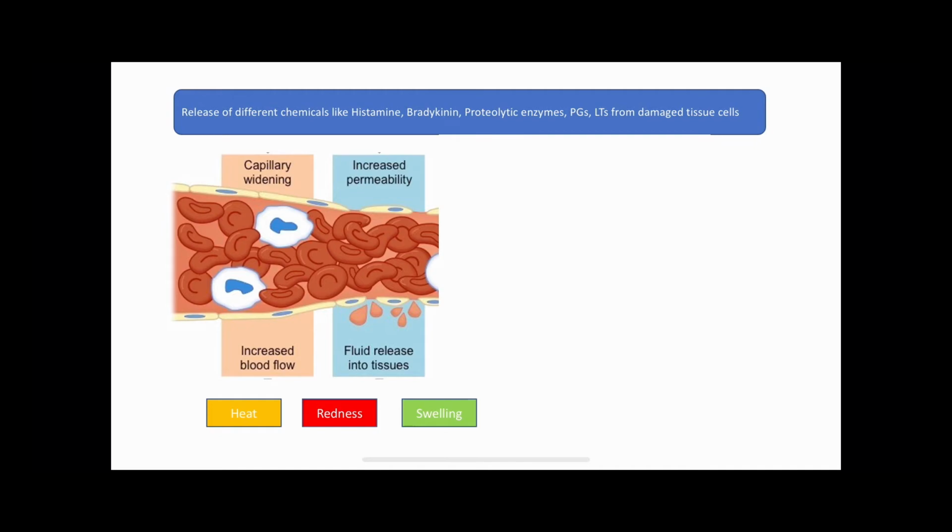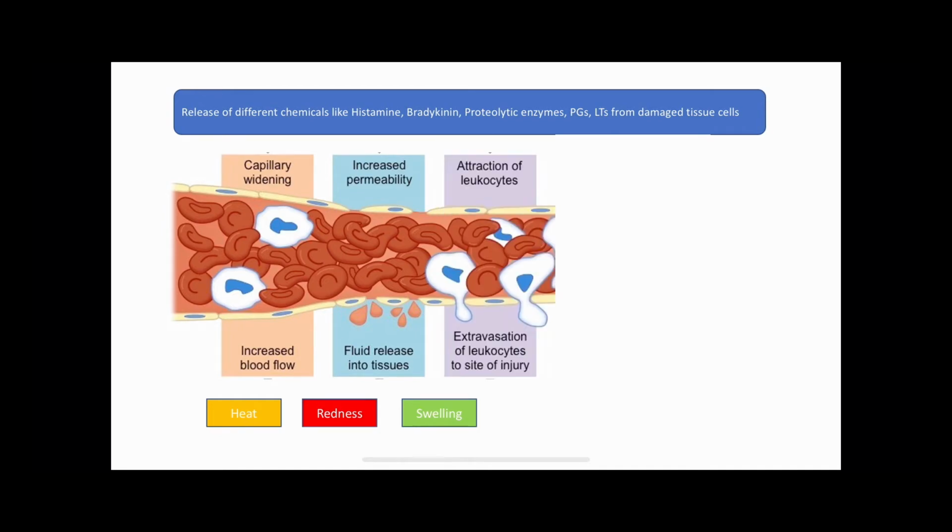Subsequently, different released chemoattractants will cause infiltration of the leukocytes to the affected area, and they will release different chemical mediators that may produce pain or tenderness. This sign is also known as the dolor. In severe cases, it may also lead to the loss of function of the affected site or the organ.